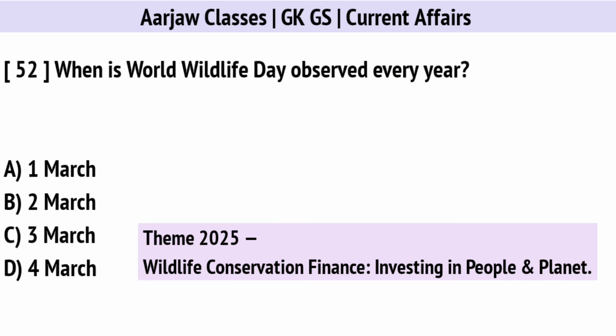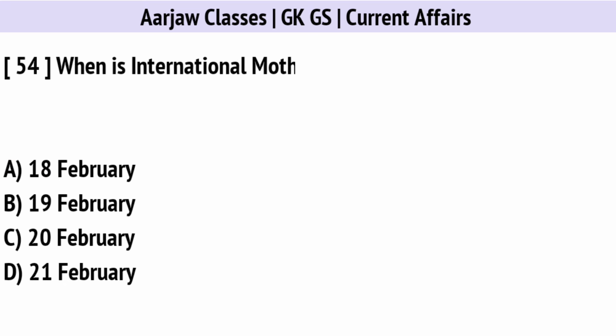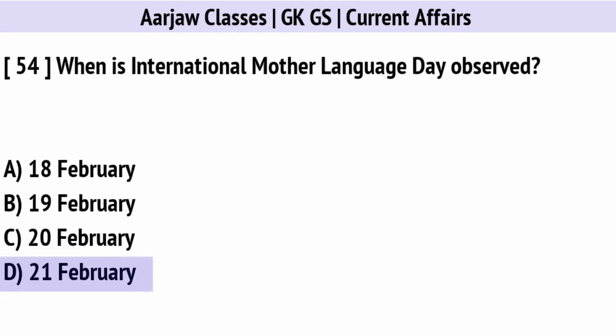When is World Wildlife Day observed every year? Correct option is C, on 3rd March. On which date is National Science Day celebrated in India? Correct option is A, on 28th February. When is International Mother Language Day observed? Correct option is D, on 21st February.